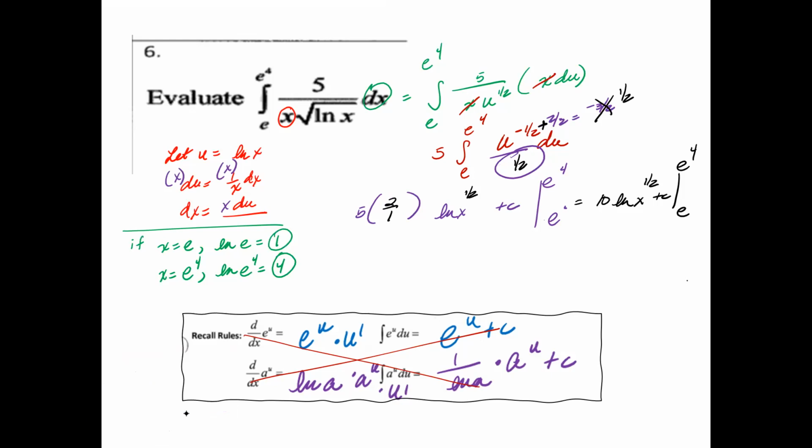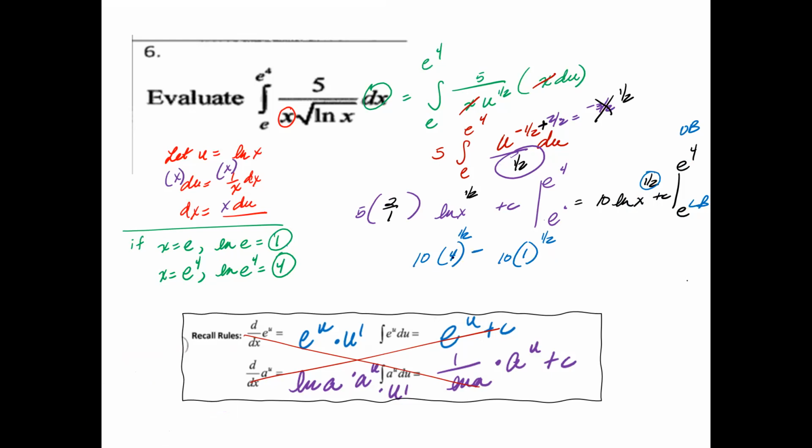So let's go back to this. Here I have 10 times ln e to the 4th, because I'm putting in the upper bound first. So ln e to the 4th was 4. So I'm going to have a 4 to the 1/2, minus, here's your lower bound, 10 times ln e, which is going to give me 1 to the 1/2.